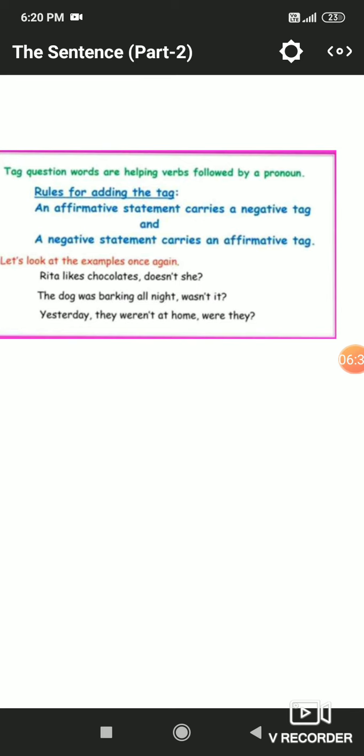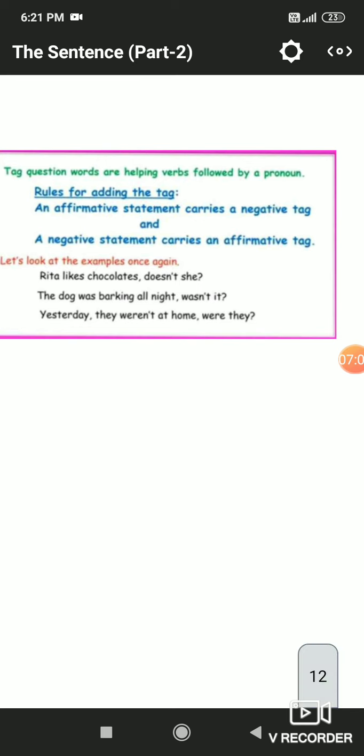But in some sentences, you will not find a helping verb. Like in the first sentence, Rita likes. Here the helping verb do, does, will, shall is not mentioned. We have to assume it ourselves. Rita likes, here it is a simple statement. We have to assume according to our subject. The subject is singular, so we have to add does here. We have to assume that does is written here, so our tag will be doesn't she.